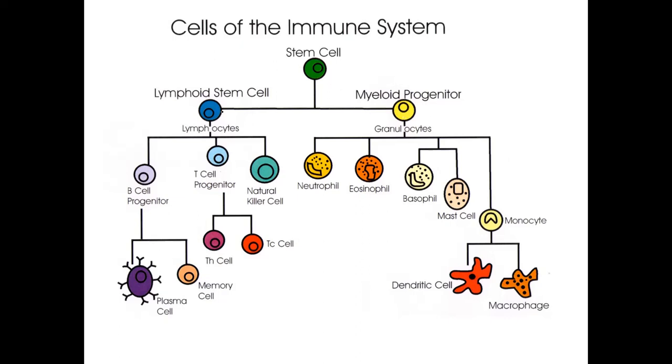The lymphoid stem cells differentiate into lymphocytes, which are further subclassified as B cells, T cell progenitor, and natural killer cells. So these T cell progenitors will give rise to the T helper cells. H stands for the helper, and C stands for the cytotoxic cells. And the B cell progenitors will give rise to the memory cells and plasma cells, which then form the antibodies.